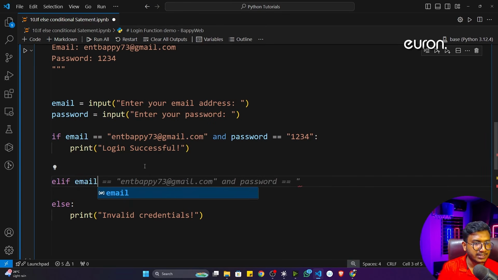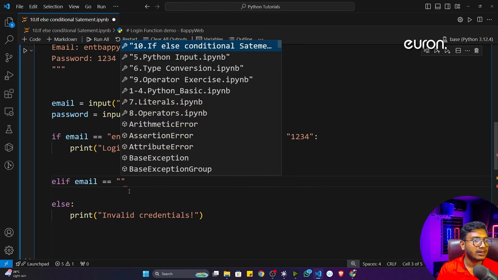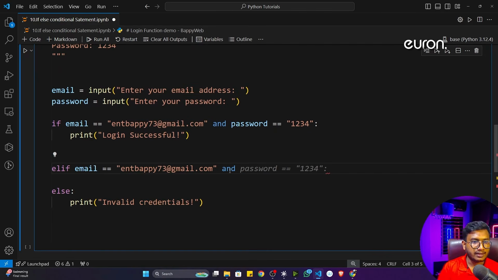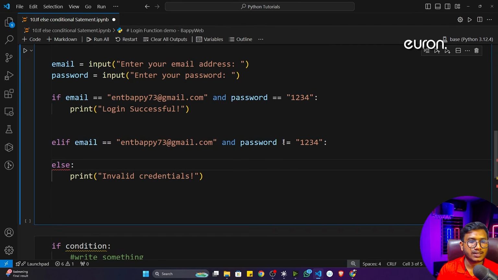Now inside elif I'll write: if my email is equal to my actual email, and password is not equal to 123. This is a relational operator; remember not equal to, greater than, and lesser than.